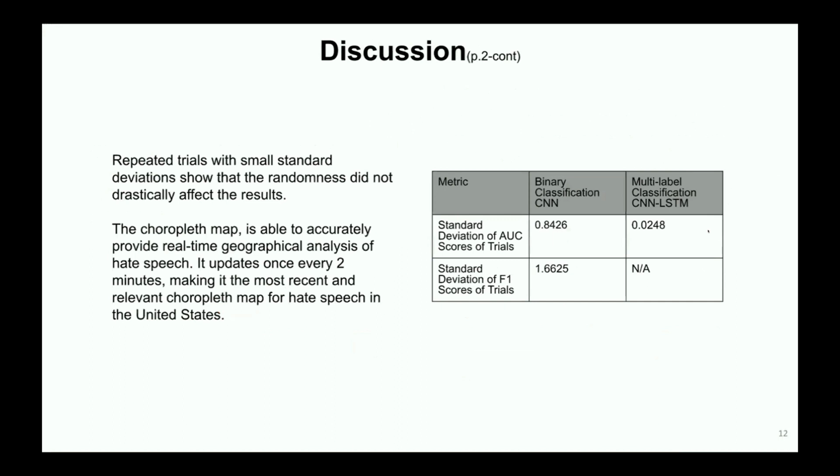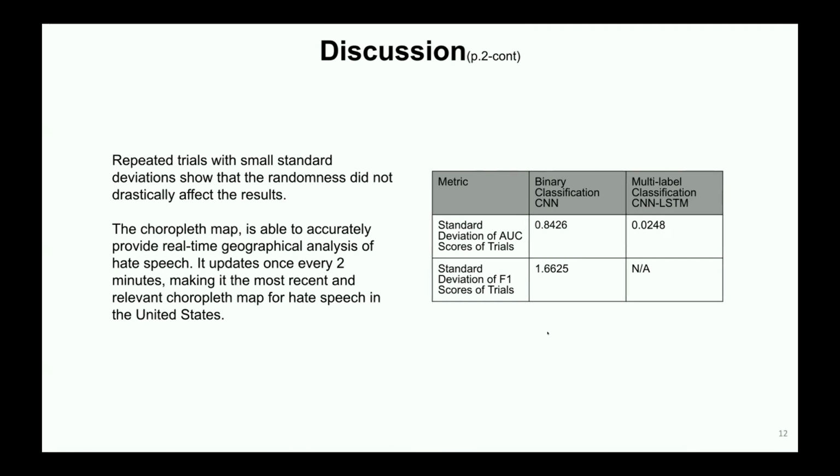Random variables such as the order of the data passed into the model and layer outputs dropped through the dropout layers could have influenced the results both positively and negatively. However, repeated trials with small standard deviations show that the randomness did not drastically affect the results. The third part of this solution, the choropleth map, is able to accurately provide real-time geographical analysis of hate speech. It updates once every 2 minutes, making it the most recent and relevant choropleth map for hate speech in the United States.